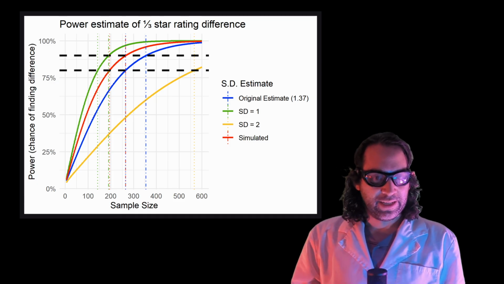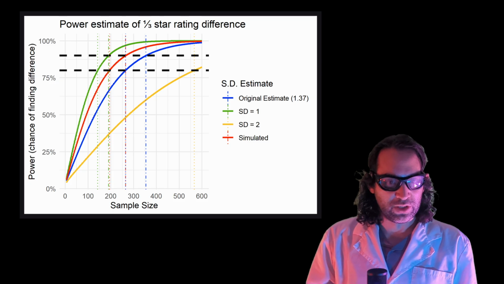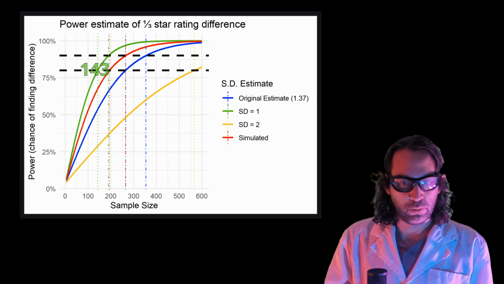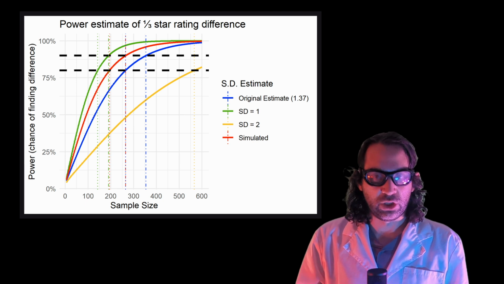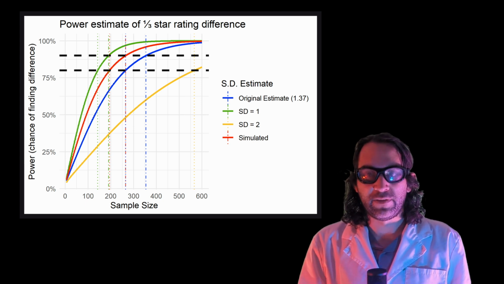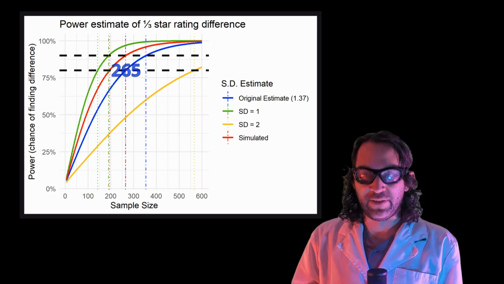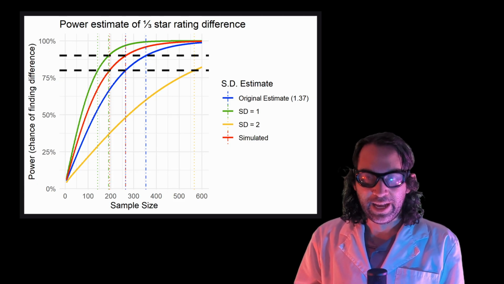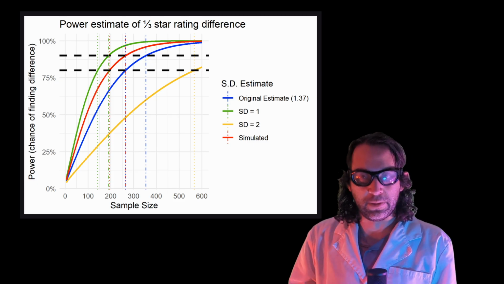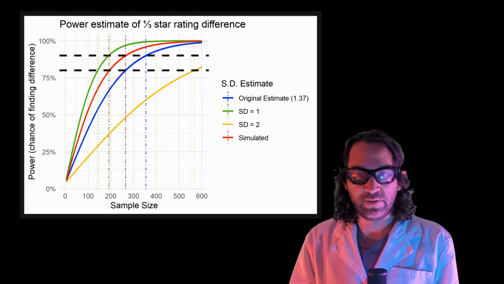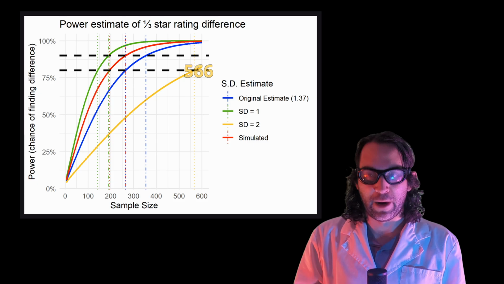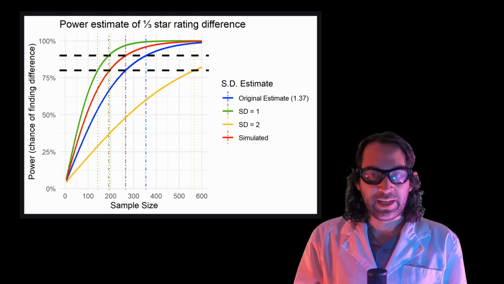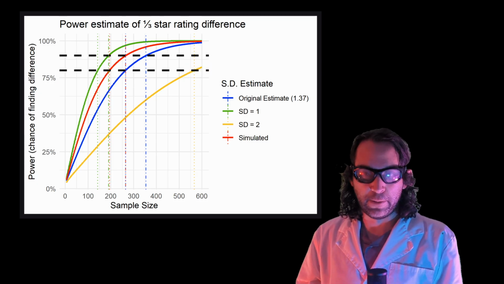Starting with the green bar, in the scenario that our standard deviation is 1 star, we have sample sizes of 143 and 190 for the suggested sample sizes. If the true standard deviation is equal to our estimate, then we have sample sizes of 265 and 354 for 80 and 90% power, respectively. And for what I consider a reasonably likely worst-case scenario of a standard deviation of 2, we need a size of 566 for 80% power, and, though not listed, 758 for 90% power.